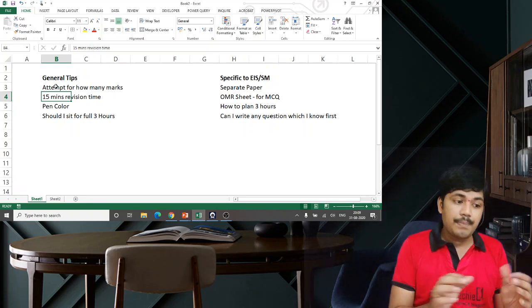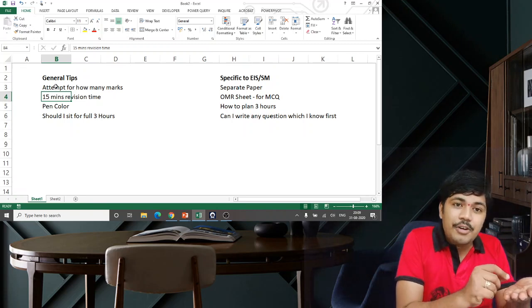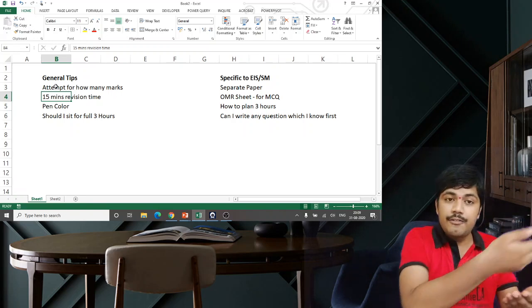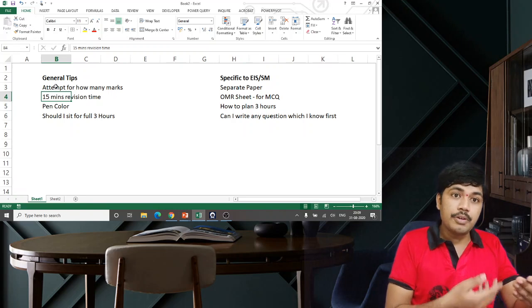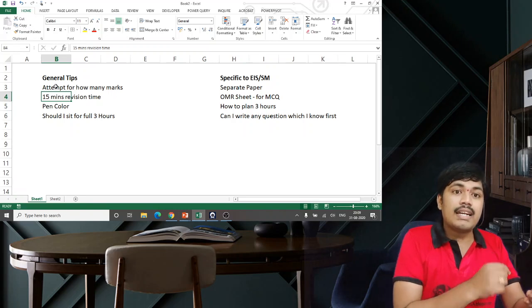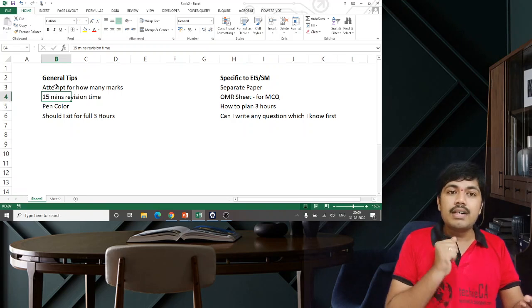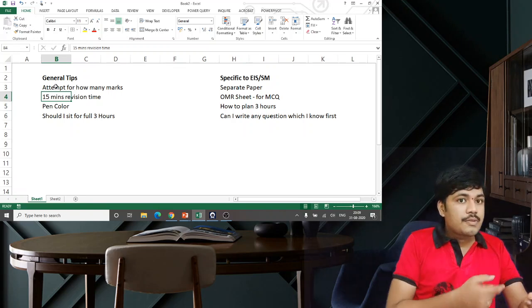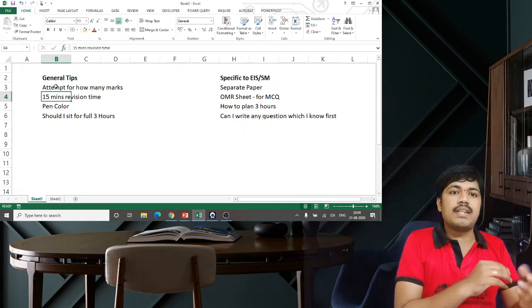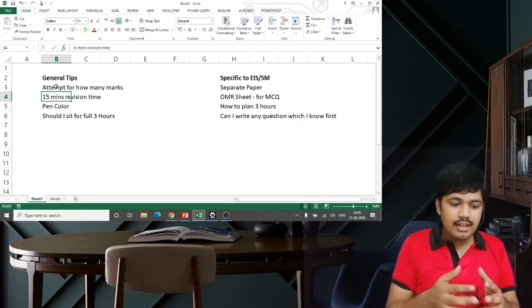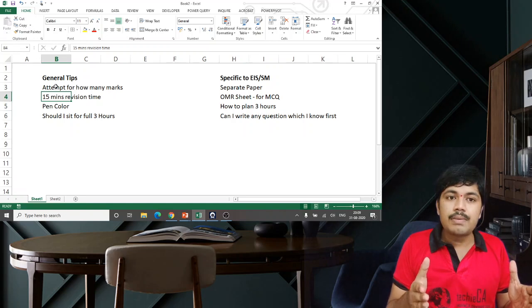This will help. Within that first 15 minutes, write down the side headings or any adjustment that is very important. For example, while solving a problem paper, there might be one adjustment you might forget, so you highlight that particular adjustment. Then you will remember, okay, while solving this question, this is the very important adjustment. Something of that nature you can note down. That 15 minutes is very crucial. You are going to read the entire question paper during that time.